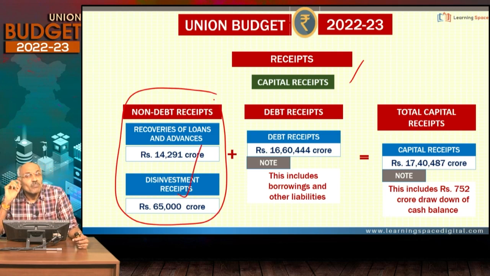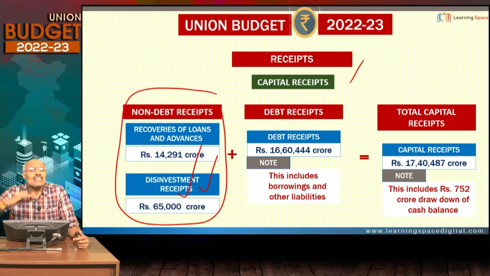That means if part of a public sector undertaking or a full public sector undertaking is sold, whatever money comes is deposited into the disinvestment proceeds. Recently, Air India was sold to the Tata Group, and whatever the Tata Group deposits comes under disinvestment receipts, because we are selling the land, we are selling the house, that is a non-debt capital receipt.